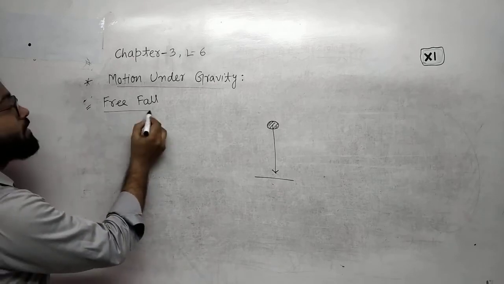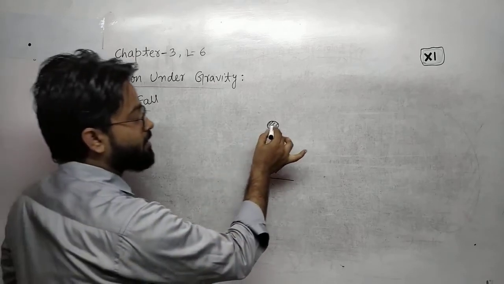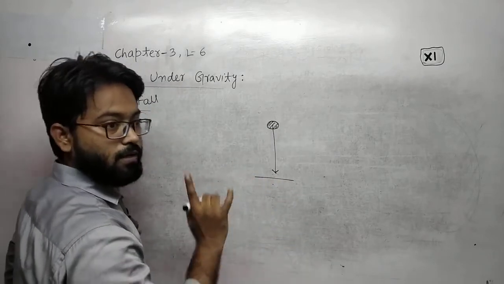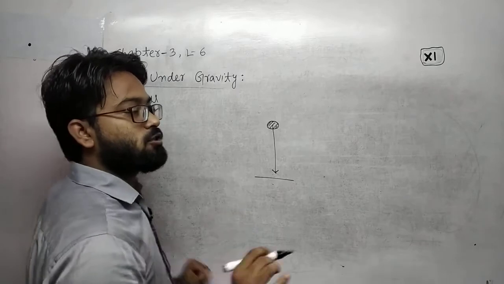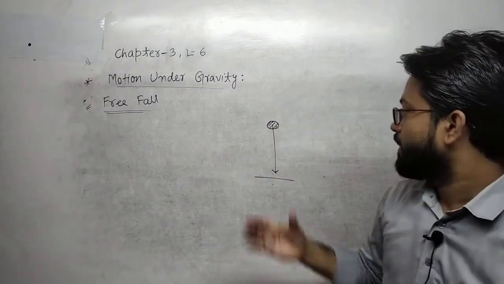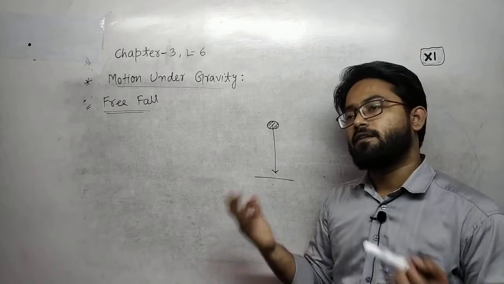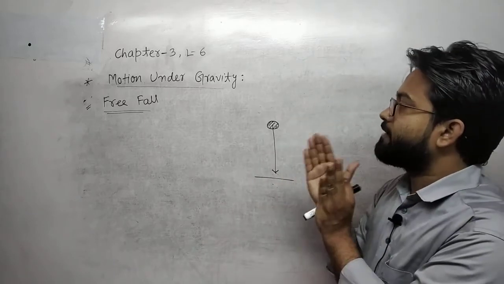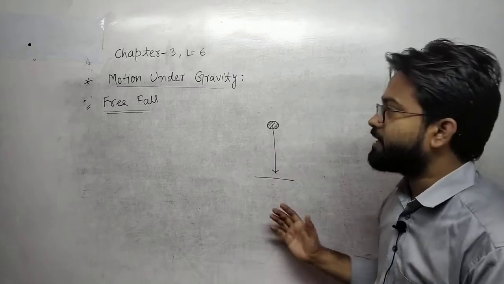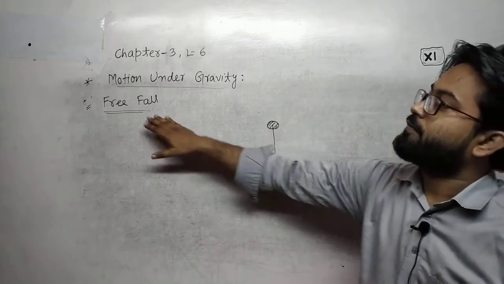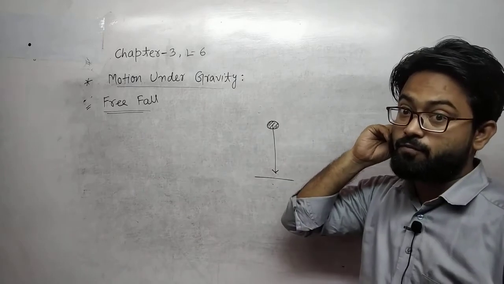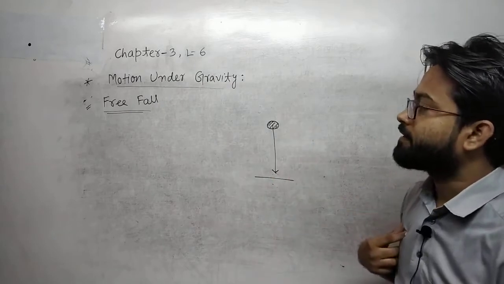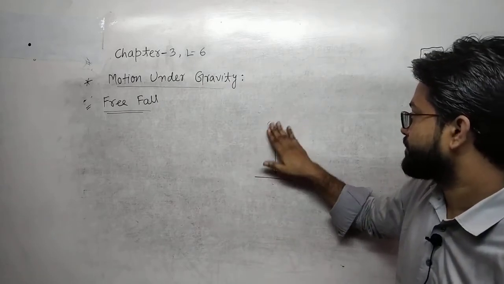Now the second term, that is free fall. When the object is moving toward the earth under the influence of gravitational force only and any other force is not present, meaning air resistance and any other force is not present, that means on the object only gravitational force is applied, then the object is in free fall. When the effect of another force is present, then the motion is called motion under gravity. Okay, hope you are understanding.